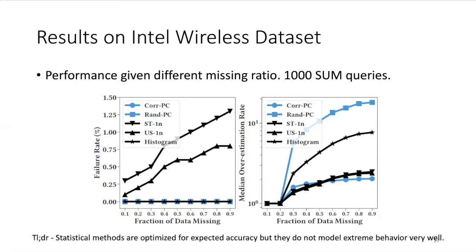In this experiment, we use 1,000 sum queries generated on the Intel wireless dataset to evaluate the baselines. Both x-axes show the fraction of data missing. The y-axis on the left figure shows the failure rate. As expected, because PC baselines are generated to comply with all constraints, we have a zero failure rate. The y-axis on the right figure shows the median overestimate rate of the 1000 sum queries, and it shows that PC baselines are competitively accurate. On the other hand, the failure rate of the sampling baselines increases with the fraction of data missing, and that's because the sampling baselines and other statistical approaches are optimized for expected accuracy, but not for extreme behaviors, and that introduces